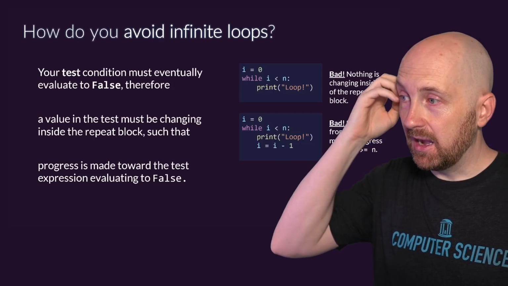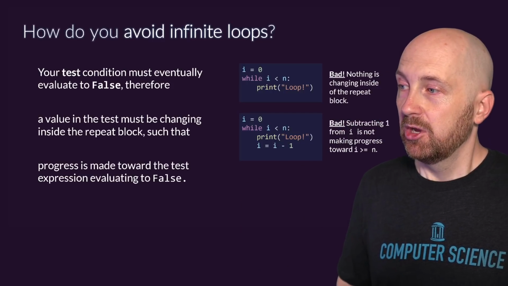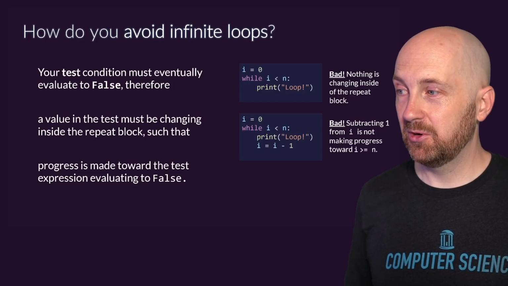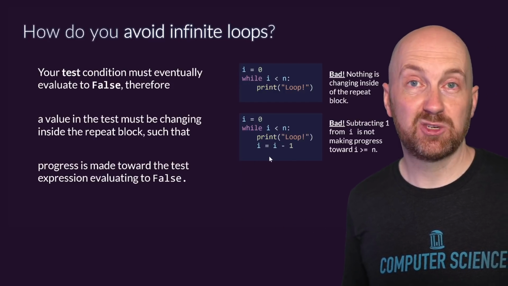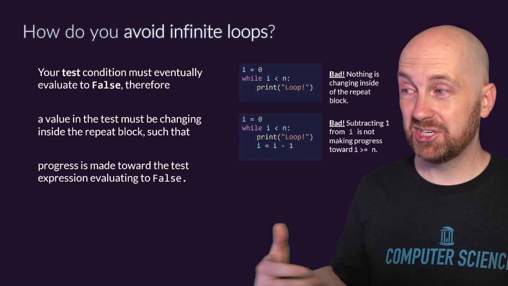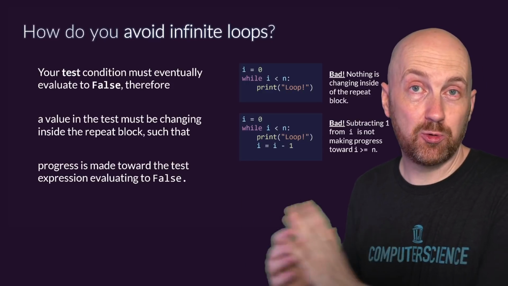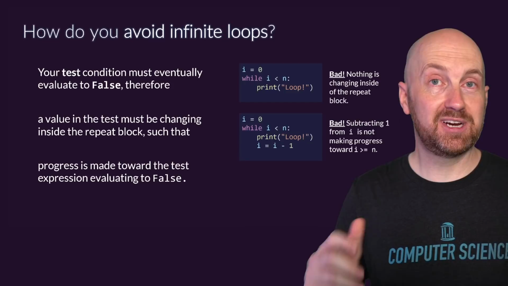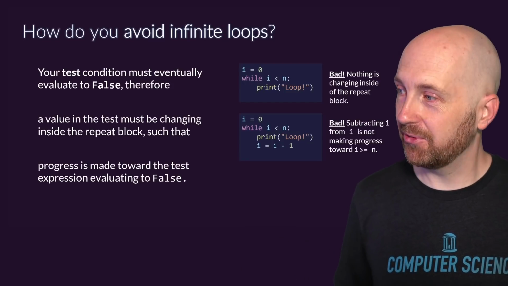Similarly, with the second example here, notice we're saying, well, I is less than n, so n is some positive number, imagine, but notice we're actually decreasing the value of I. So we're moving away from our goal. We thought we were iterating, and we are changing I, but we're not making progress towards the goal. So not only do we need to change our variable, we need to change it in a way that brings us closer and closer to our end goal, right?